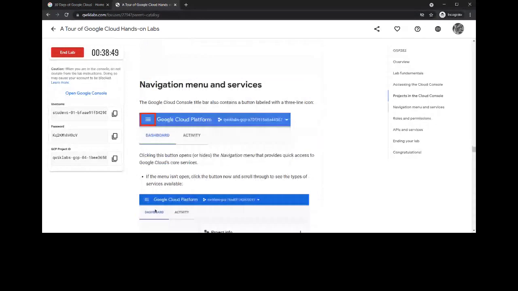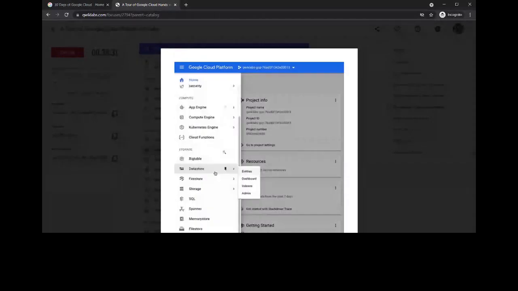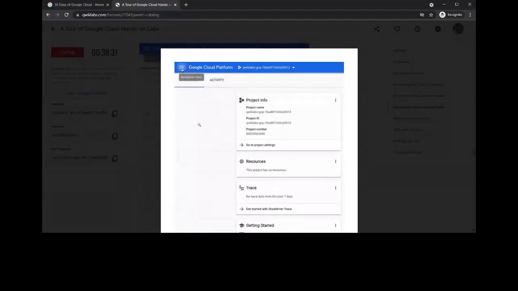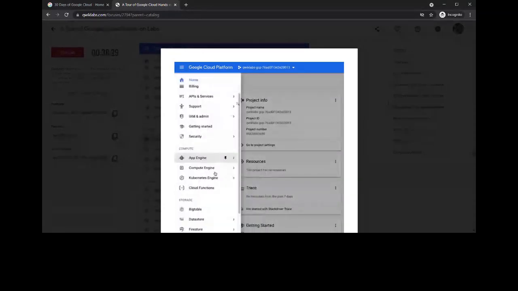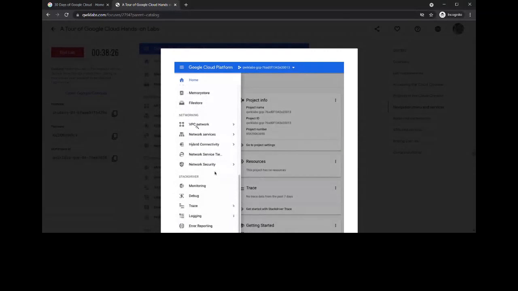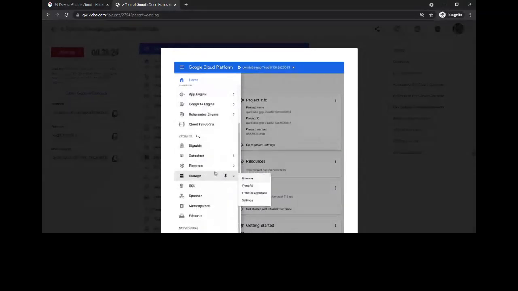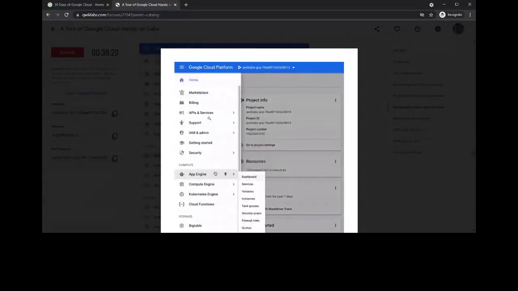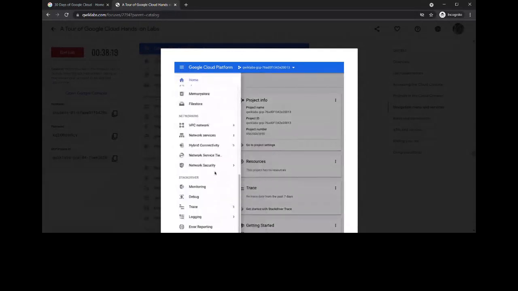So here we are going through the navigation menu and services. On the left side of the GCP, you will be able to find this navigation bar where there are many services and resources which are provided by the Google Cloud platform. There are storage tools and big data, and you can even create a virtual machine.